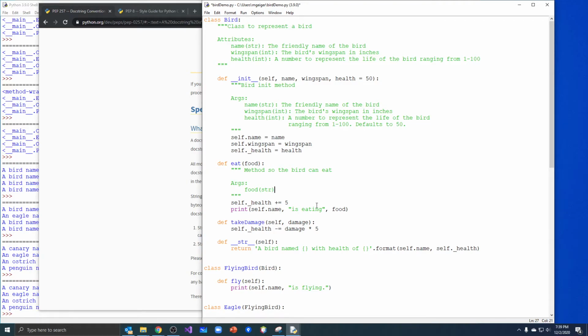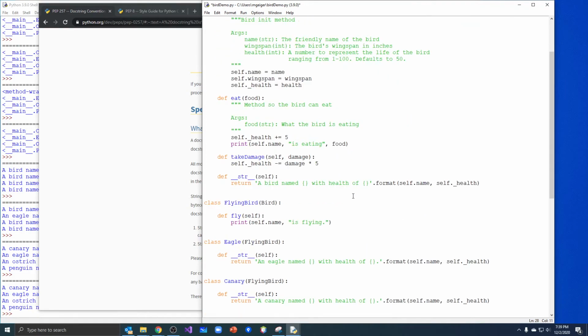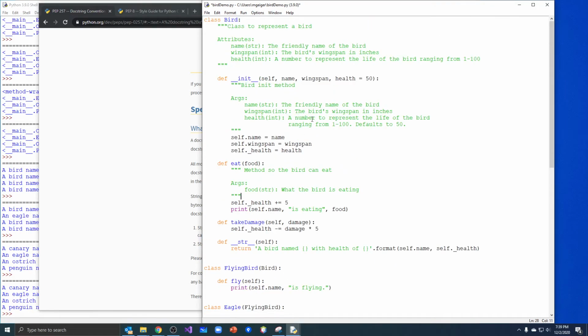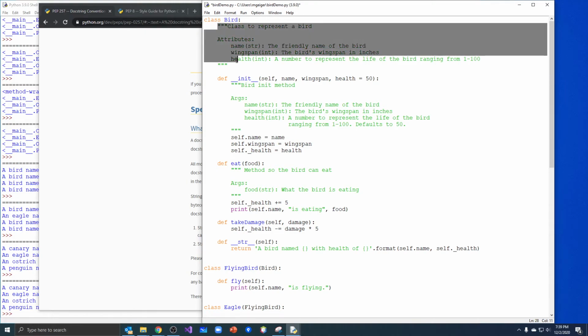Because for our simulation, we're just printing out the food as a string. So right now, I just told somebody what this food parameter should be. They don't have to read down through here and figure out they're printing out that food variable. It needs to be a string. I'm just telling them what the bird is eating. So this docstring for this method is a little bit shorter. All your methods, all your functions, all your modules, and all your classes should have DocStrings.